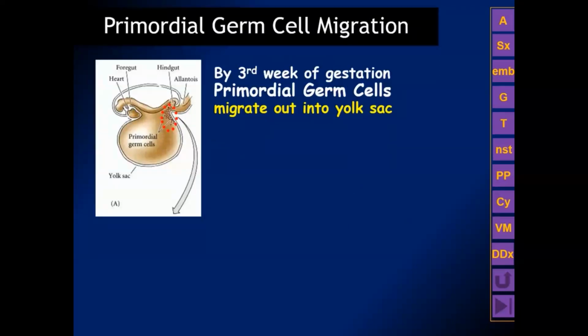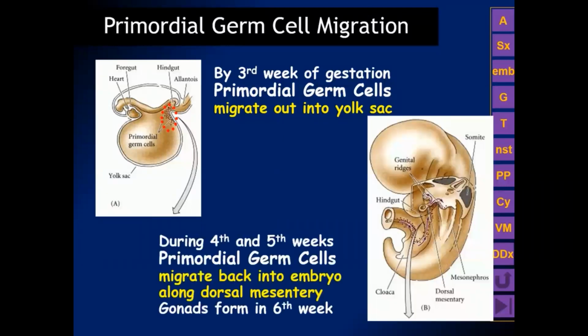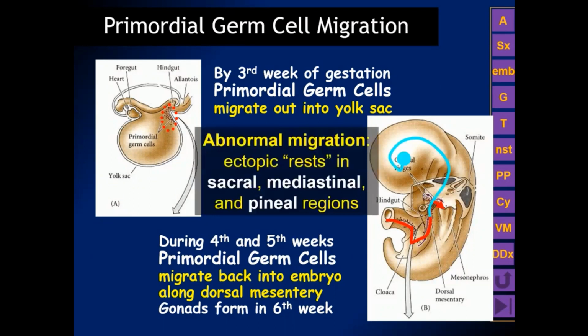Well, by the third week of gestation, the primordial omnipotent multipotential germ cells migrate out of the embryo and into the yolk sac. During the fourth and fifth weeks of gestation, these primordial germ cells migrate back into the embryo along the dorsal mesentery, and then the gonads form normally during the sixth week. If something goes wrong with this migration, these multipotential germ cell precursors may develop into a neoplasm in an unusual or a different location.